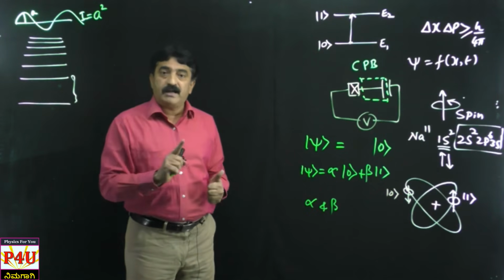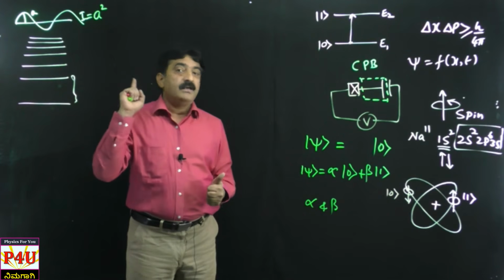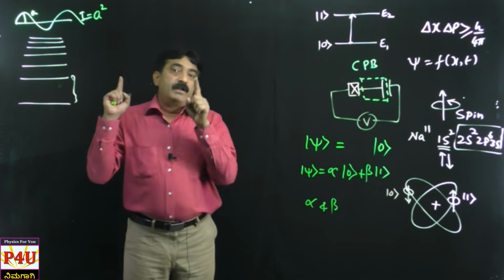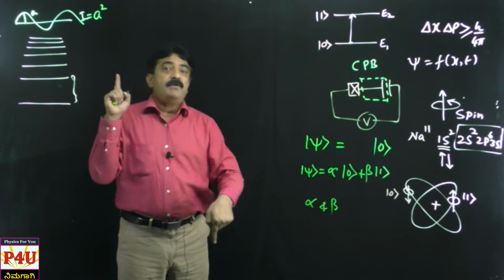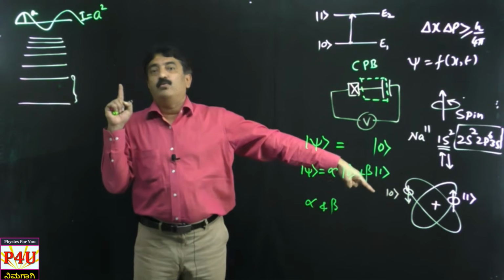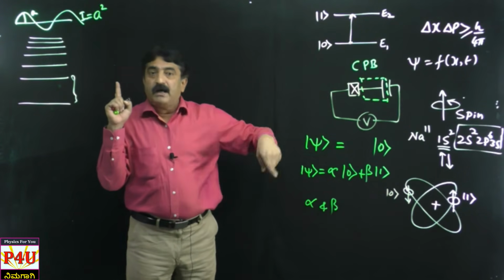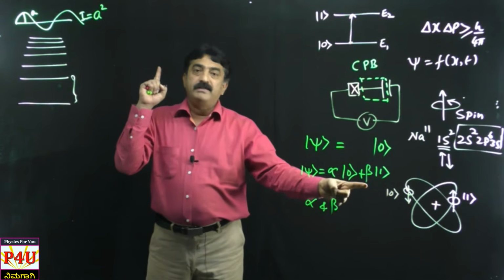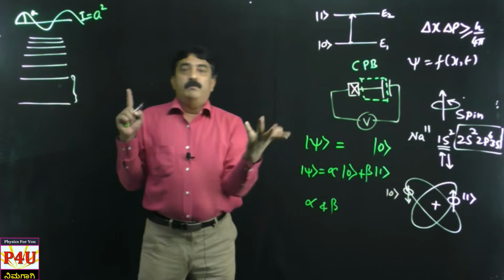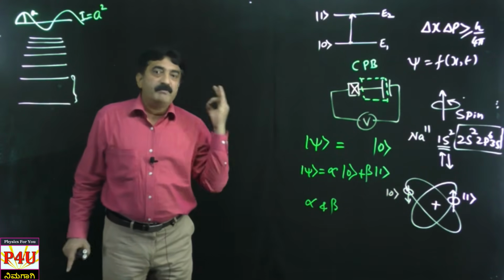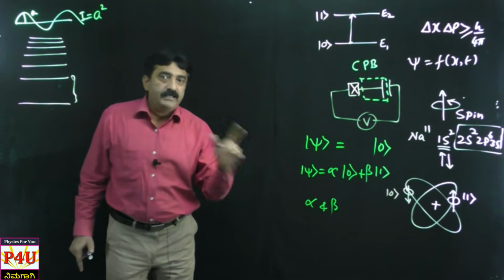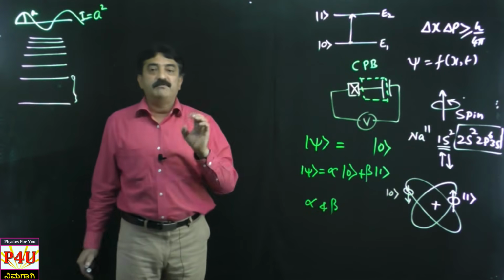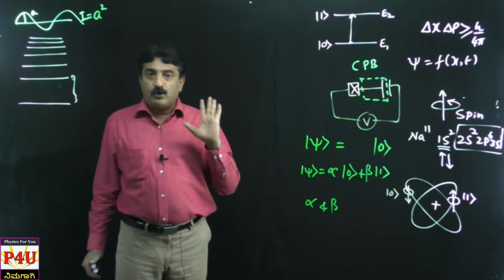So probability is 100%. So alpha is the maximum there. Now I am trying to find you in the college canteen at the same time, 10 to 11. That is beta. So beta is 0. What I mean to say, when alpha is 1, beta is 0. When alpha is 0, beta will be 1. So what are the maximum and minimum values of alpha and beta? Yes, you are correct. Alpha and beta maximum and minimum are 1 and 0.